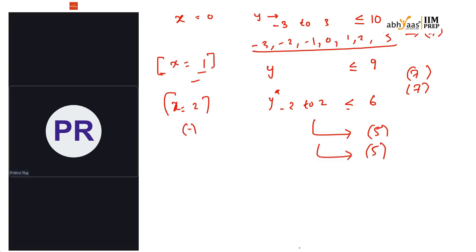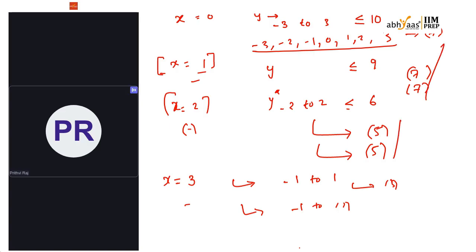In the same way, for x equal to 3, y can take -1 to 1, so 3 values, and for -3, again 3 values. So in total: 7, 14, 21, 31, 3 and 3 makes 37. So 37 values are possible.